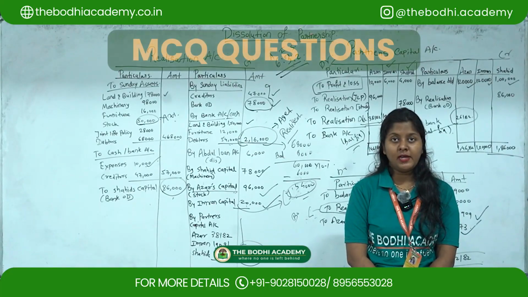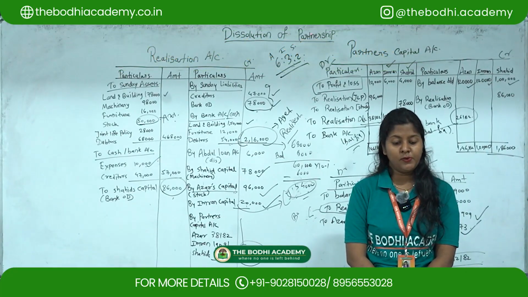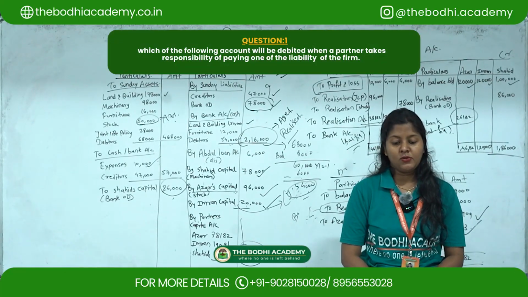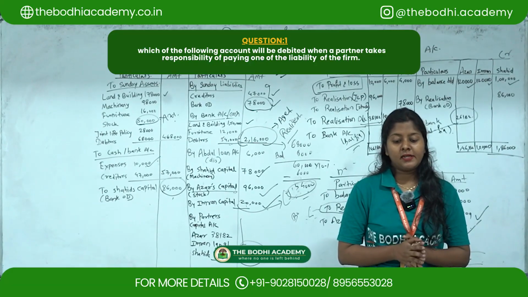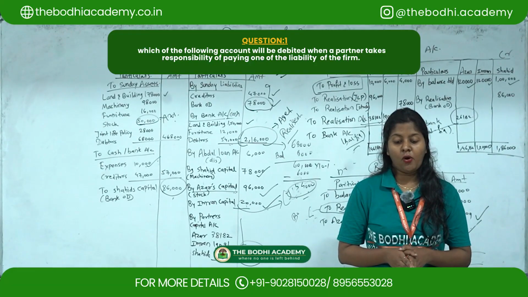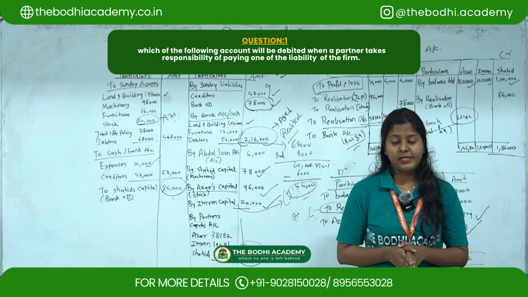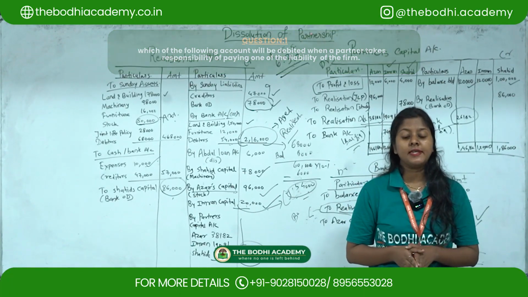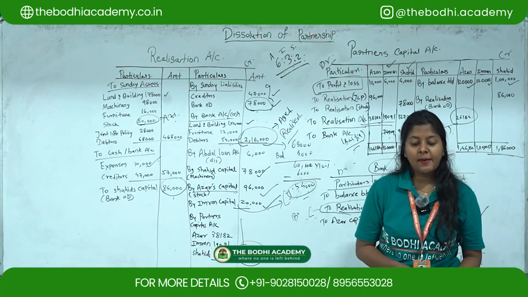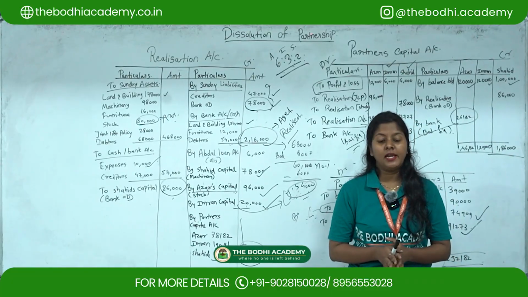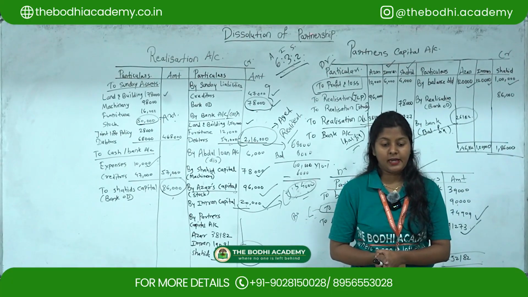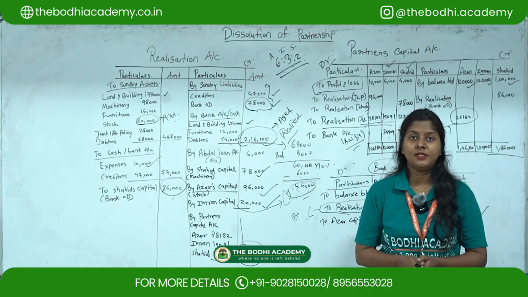So now we'll move to the MCQ part, and the first MCQ is, which of the following accounts will be debited when a partner takes up the responsibility of paying one of the liabilities of the firm? So the options given here are partner's capital account, realization account, liability account, or cash or bank account. So the correct option is realization account.